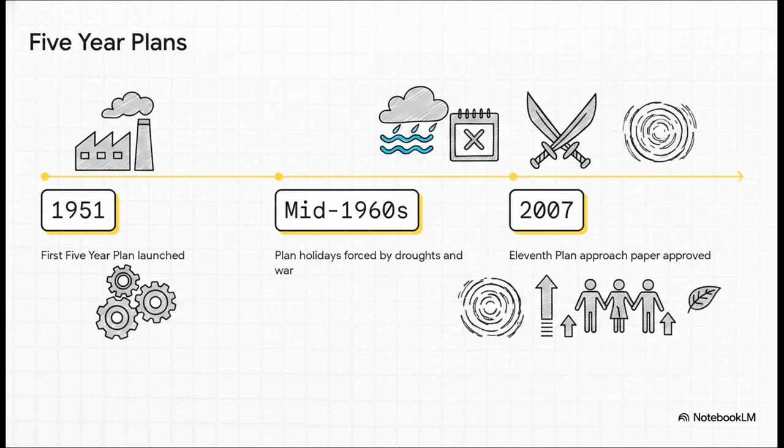They called them plan holidays, basically pausing the five-year cycle to run short-term annual plans just to manage the immediate crises. Fast forward through decades of adapting to a constantly changing world, and we hit 2007, when the approach for the 11th plan was approved, pointedly titled Towards Faster and More Inclusive Growth.